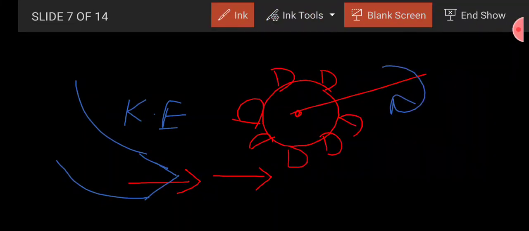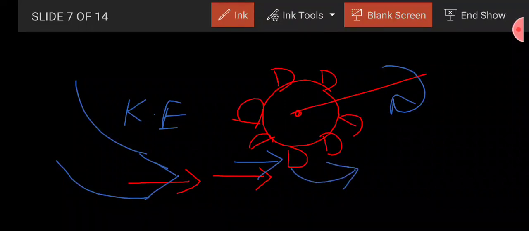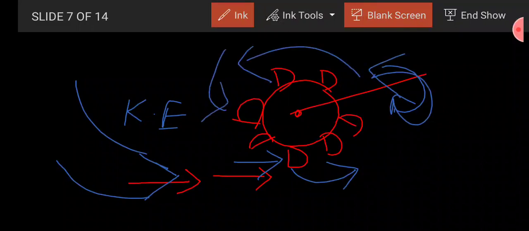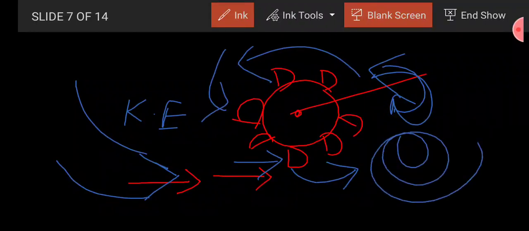So this is the bucket, and you will see that this jet will strike the bucket. As a result, the bucket starts deflecting, and it is connected to the runner. As a result, the runner will also start rotating. The bucket will move like this, and it starts rotating like this. So all I want to say is that in this type of turbine, the impulsive energy will be used to rotate the turbine.